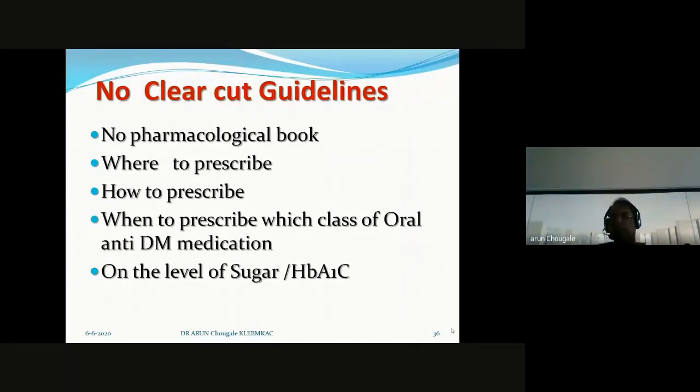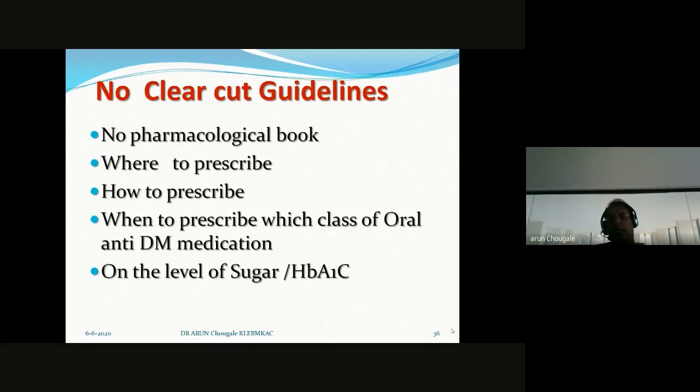Such issues are not mentioned in your pharmacology book. They simply go on naming the drugs and their indications. That's all. But in clinical practice, it is very difficult.